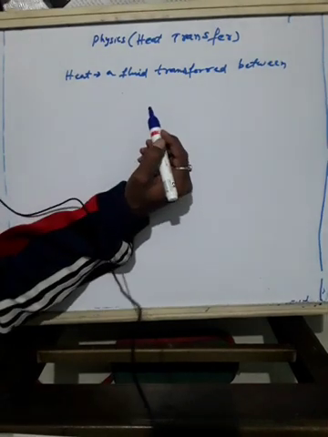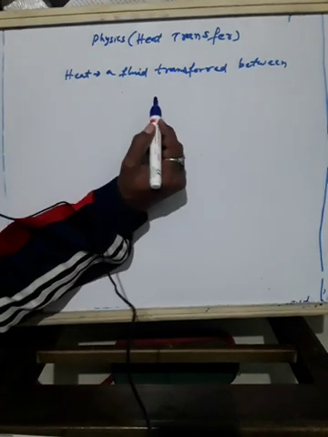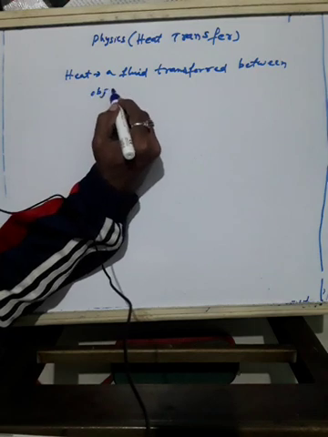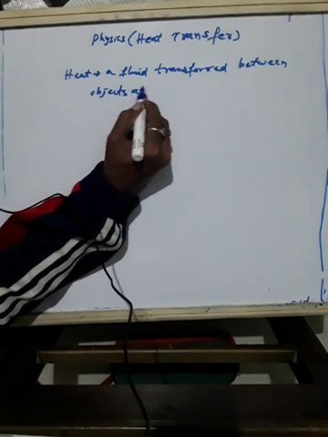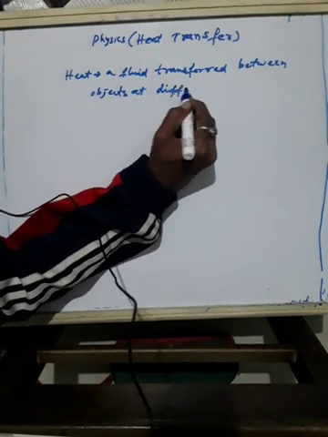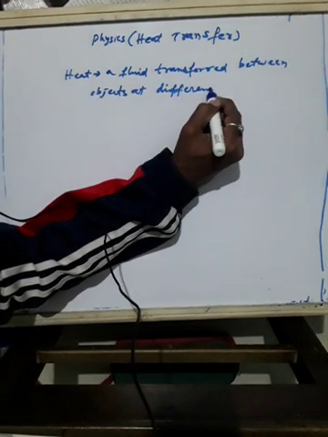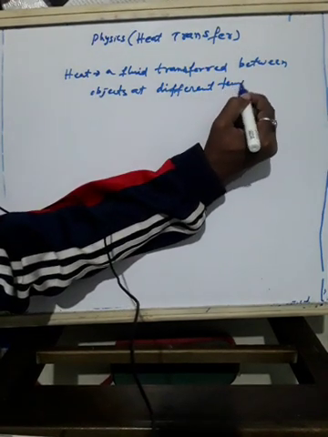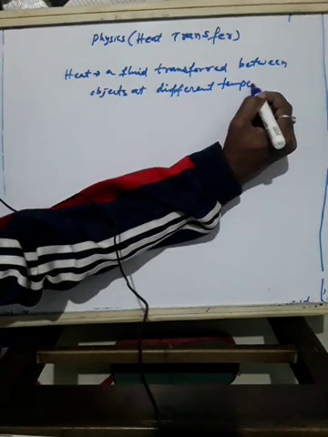So heat was transferred between objects at a different temperature. So this was thought earlier.